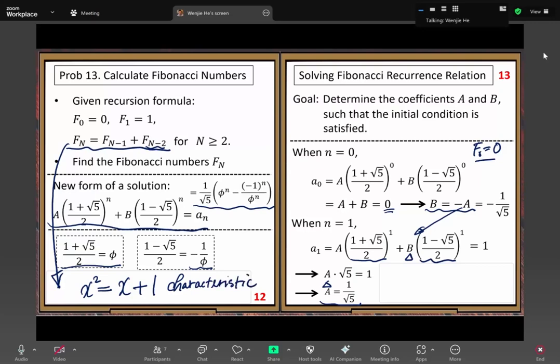Characteristic equation. So then, how do you find solutions? You use the linear combination: A times the power function plus B times the second root's power function. Then you use the initial conditions to calculate capital A and capital B. So that's the general way.